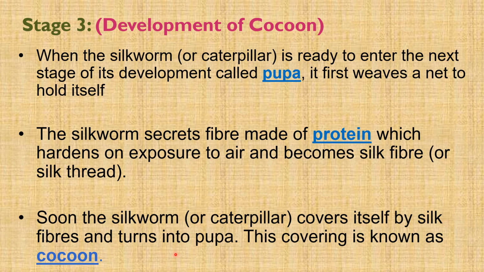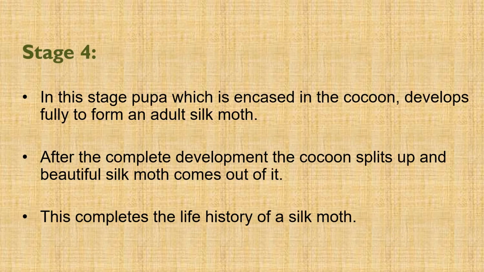This covering is known as cocoon. The cocoon is made by caterpillar to protect its development as pupa. The silkworm continues to develop inside the cocoon to form silk moth. Stage 4. In this stage, pupa, which is encased in the cocoon, develops fully to form an adult silk moth. After the complete development, the cocoon splits up and beautiful silk moth comes out of it. This completes the life history of a silk moth.